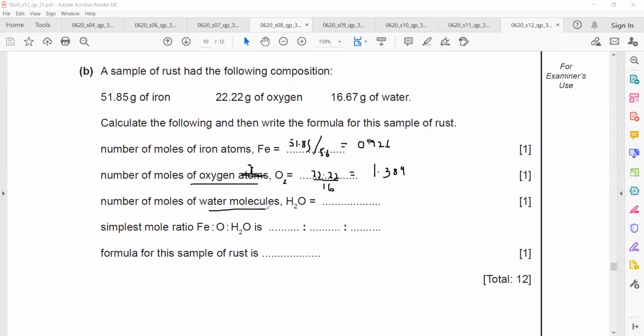Then number of moles of water. So water, 16.67 divided by hydrogen is 1 multiplied by 2 plus oxygen is 16. So total will be 18. Yeah, 16.67 divided by 18. 0.926.